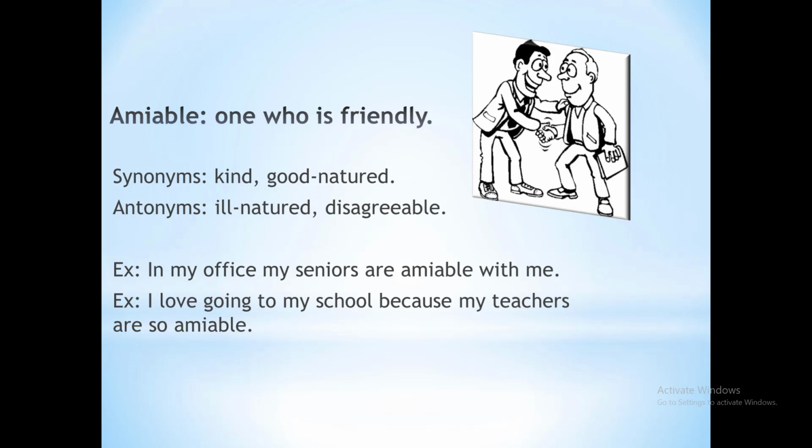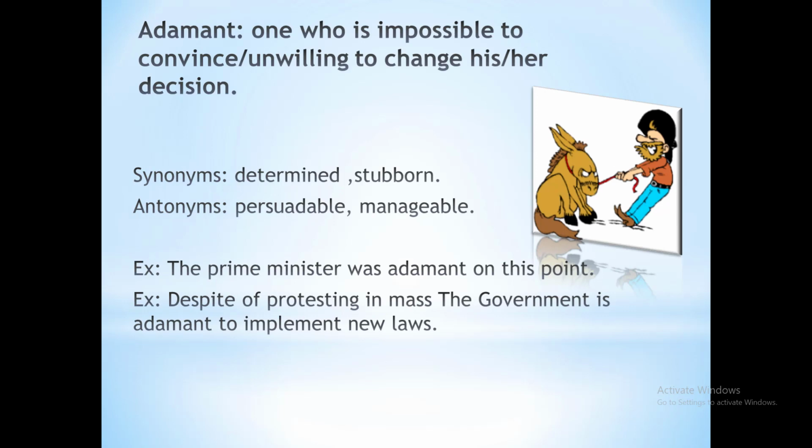And our last word is adamant, one who is unwilling to change his or her decision, who is stubborn, who is stubborn to his point, one who is determined. Let's take a look at the example. The second example, see first. It's quite interesting. Despite protesting en masse, the government is adamant to implement the new laws. Despite people continuing to protest en masse, the government was so adamant that they didn't move back. They implemented the laws. They didn't listen to the crowd.